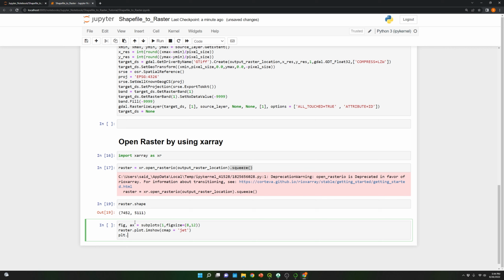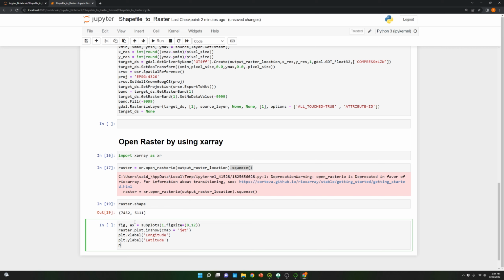Again, let's put the labels in the plot. So longitude, and let's copy this, and over here I'm gonna put latitude.